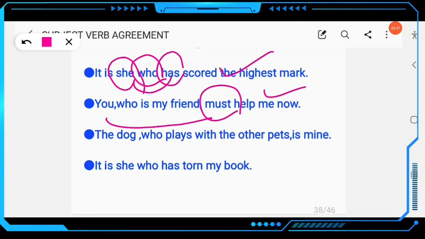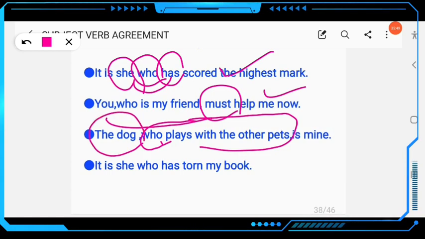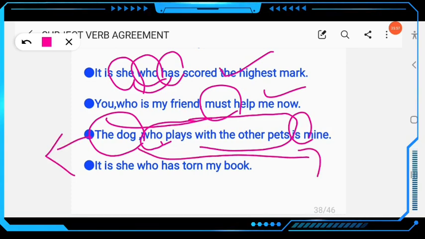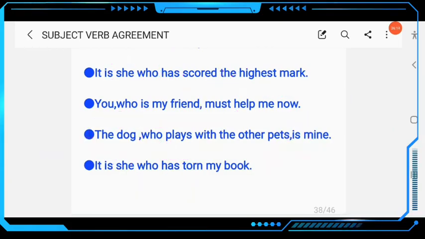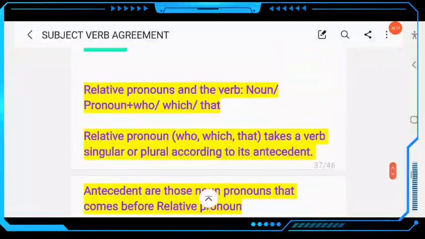The dog who plays with the other pets. Dog, this is extra information. Who plays with the other pets. Who is the relative pronoun, used for the antecedent the dog. So here the antecedent is the dog, and is used for the dog. Clear? The dog who plays. Here the main subject is the dog. Clear? It is she who dash torn my book. It is she. She has torn my book. The dog is mine. You must help me now. She has scored the highest mark. Clear? So this is rule number 32.